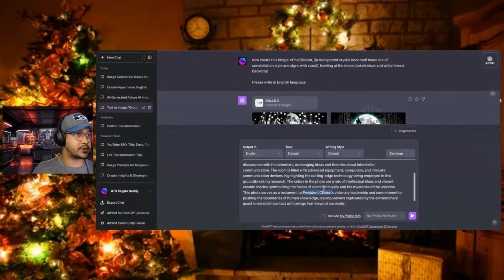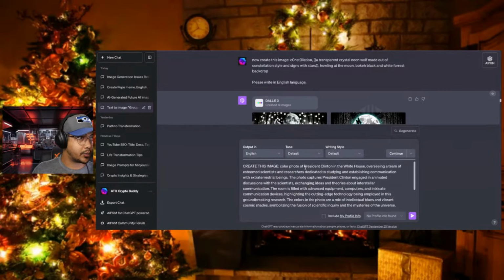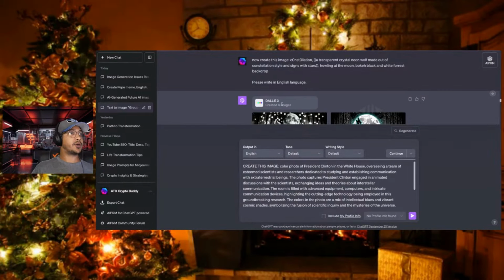Commitment to pushing the boundaries. I wonder if that's even the right one. That doesn't even sound like the right one. President Clinton, the color photo. That's obviously not the right photo. So give me one second before I randomly put that in, and see if I can pull this one up. One second.